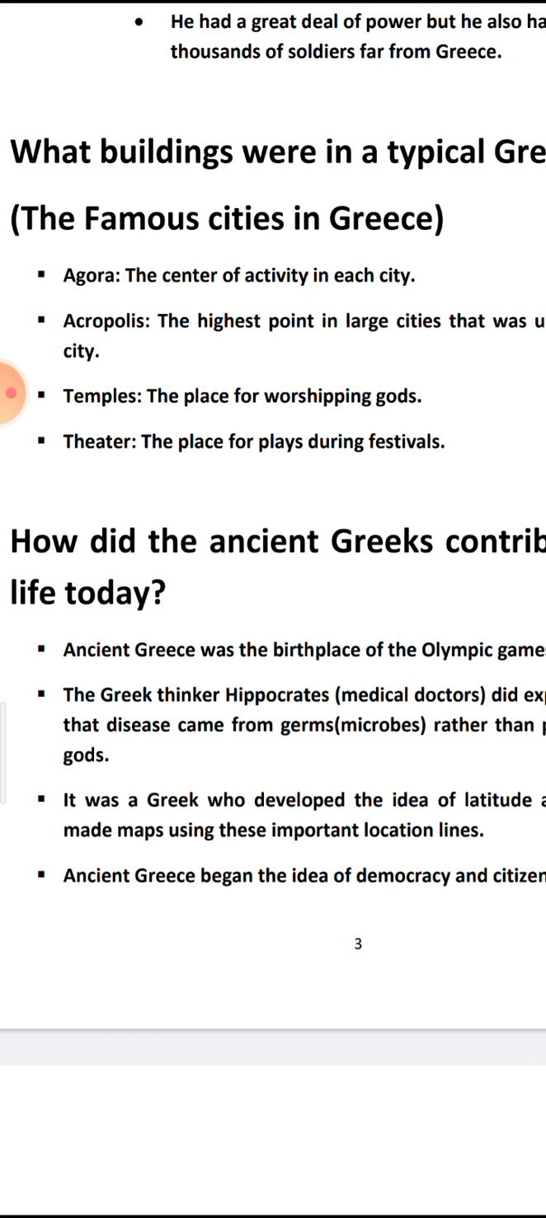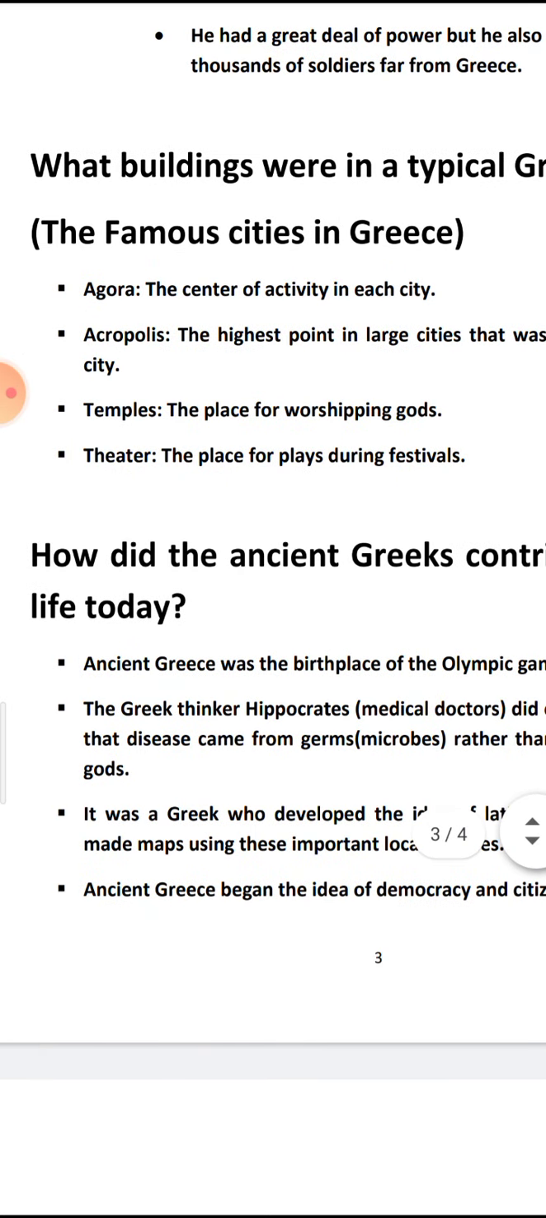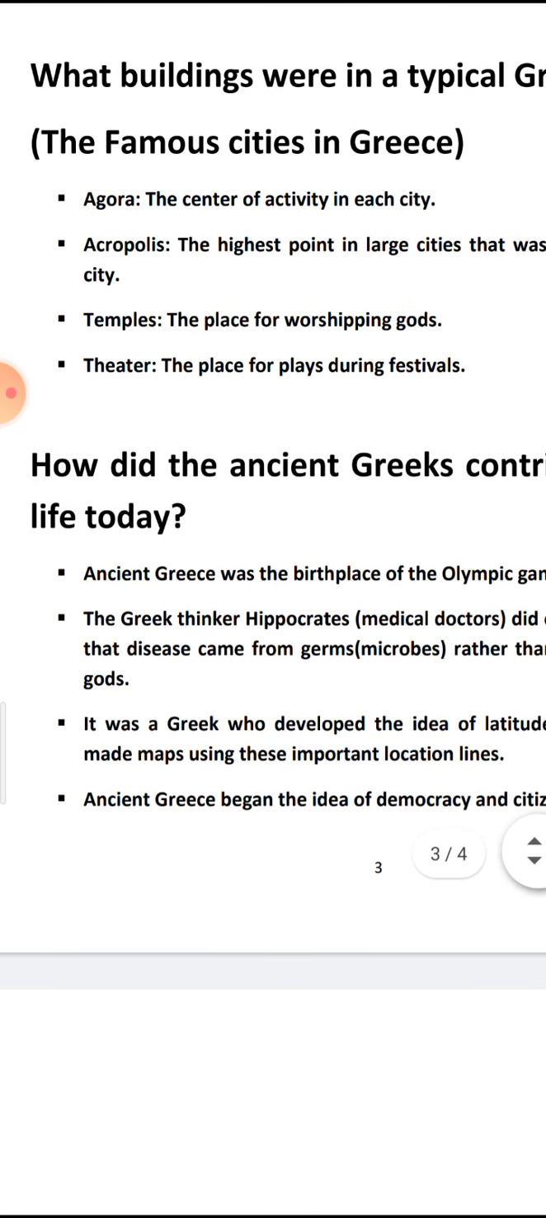The second point in our lesson: what were the famous buildings in ancient Greece? What about the famous buildings? And we said before in part 1 that there are a lot of cities in ancient Greece, and the most famous cities in Greece are Athens and Sparta. But there are other famous places in Greece.